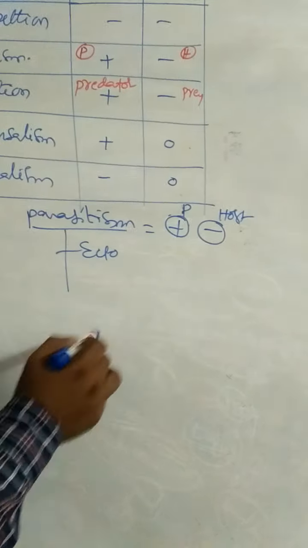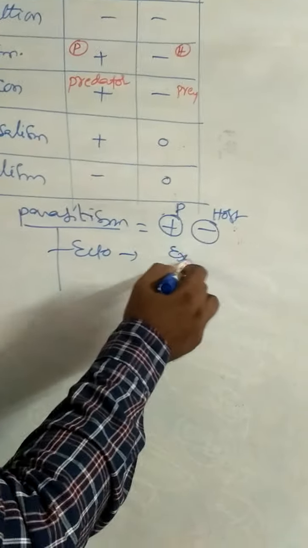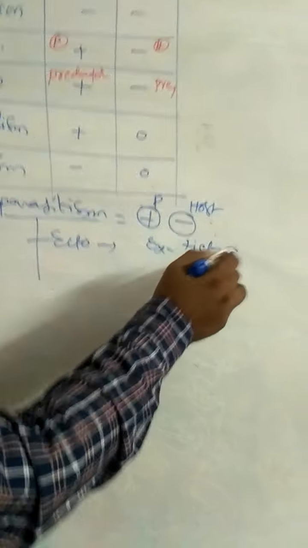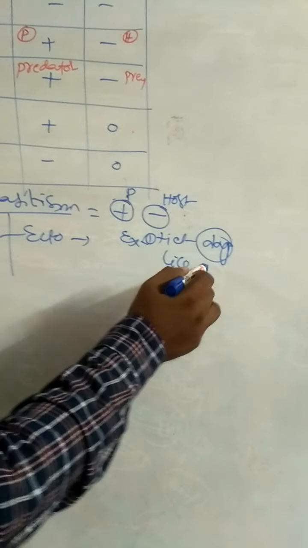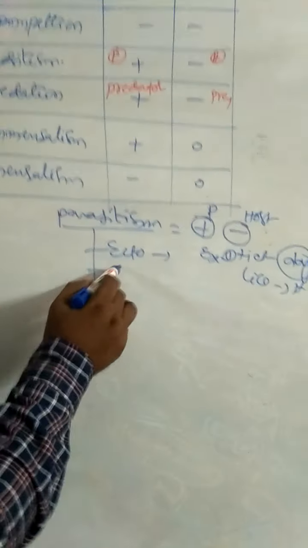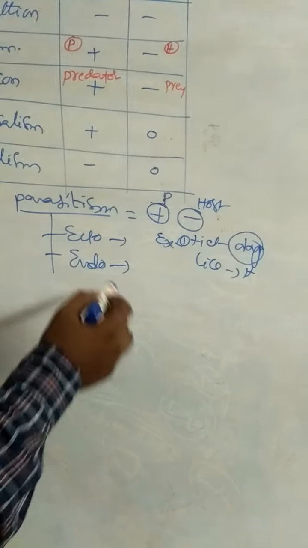Ectoparasites are present on the surface of the host. Example, ticks on dogs and lice on the head of man. These are the ectoparasites.